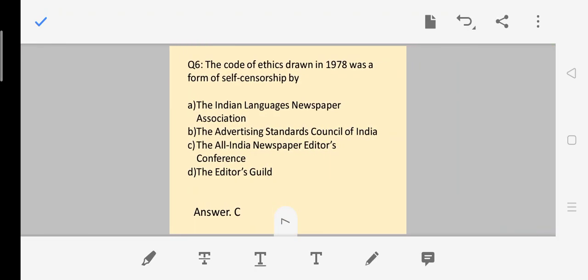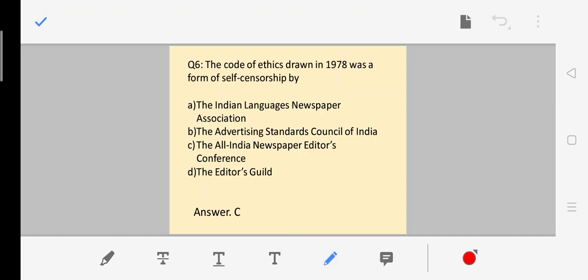Next question, question number 6. The Code of Ethics drawn in 1978 was a form of self-censorship by. So the Code of Ethics that we have in our country was drawn in 1978. This also might be a question, that when was the Code of Ethics drawn in India? The answer to that would be 1978, and it was a self-censorship done by which organization?